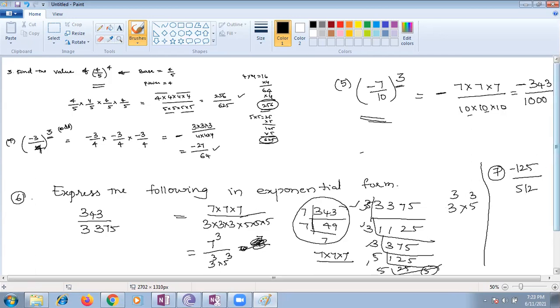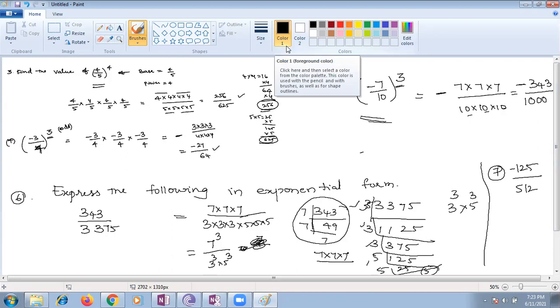If any number's base is negative, then we can write it as... Ma'am, when a power is in negative form, we should write it in the division form. Exactly. I will definitely teach that, Nana. If I give it all together, they may get confused. So first you can take this.